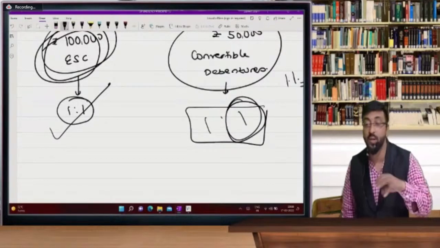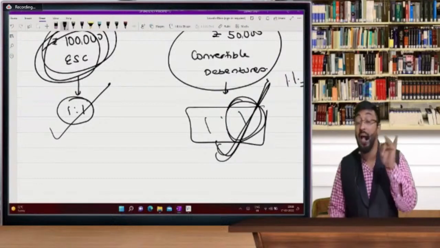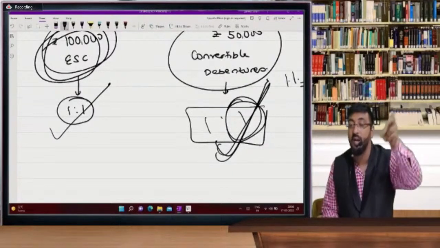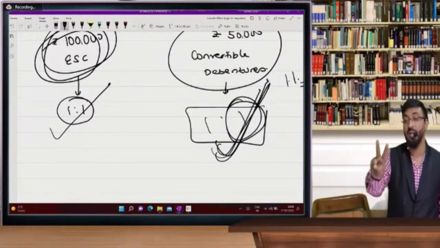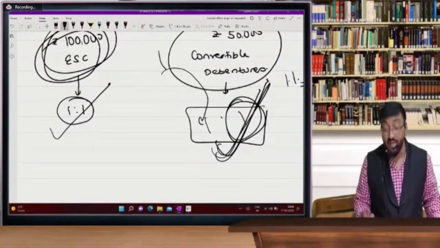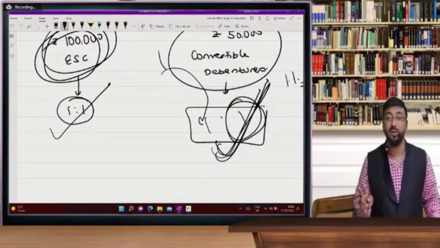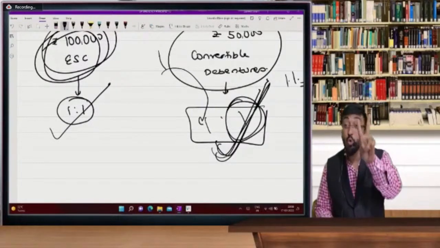So I won't give that share now. I won't give that bonus share now, but I will reserve that bonus share. And after conversion, I will issue not only one share, but I will issue them 2 shares. I decided that one debenture holder will get 1 equity share. So that was my decision. But at the time of conversion, I won't give only 1 equity share, but I will give them 2 equity shares.